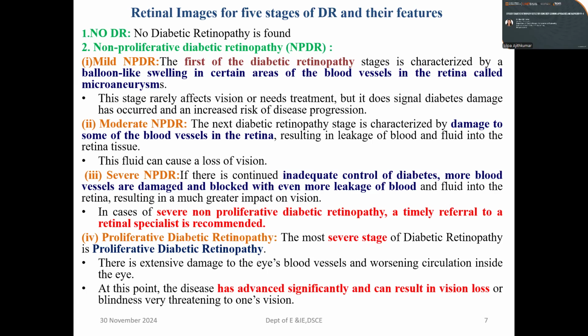Finally, you'll have proliferative diabetic retinopathy, the most severe stage of diabetic retinopathy, which has extensive damage to the eye's blood vessels and worsening circulation inside the eye. At this point, the disease has advanced significantly and you have to contact a retina specialist. Otherwise, it will be threatening to one's vision.